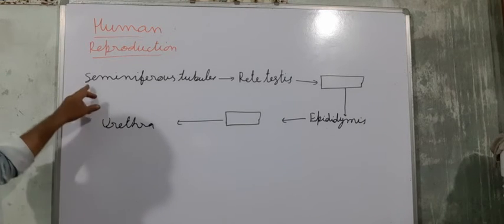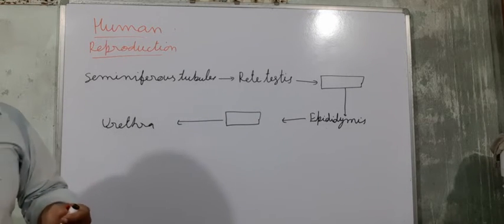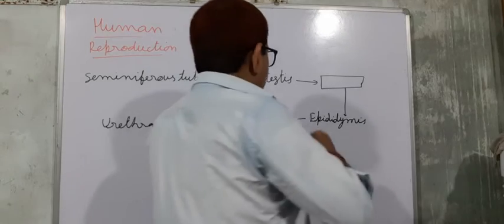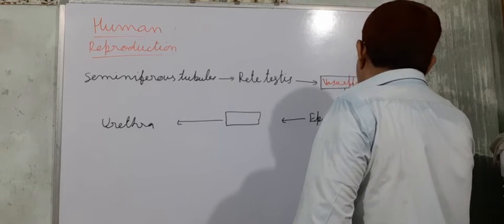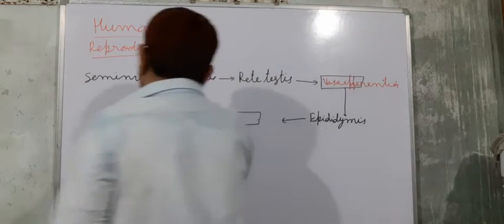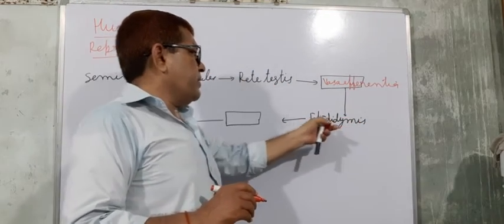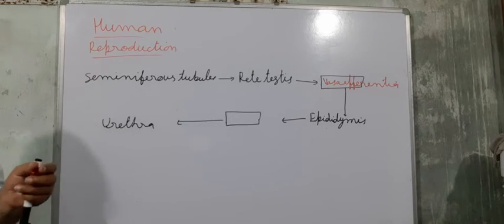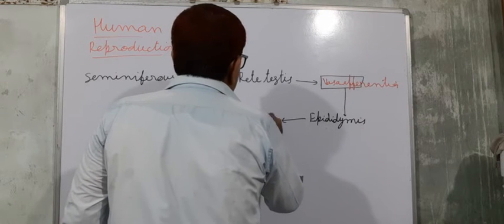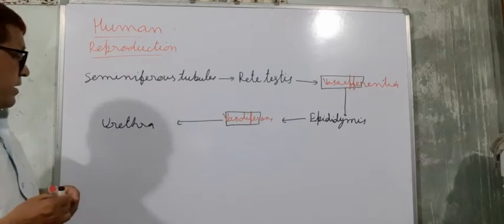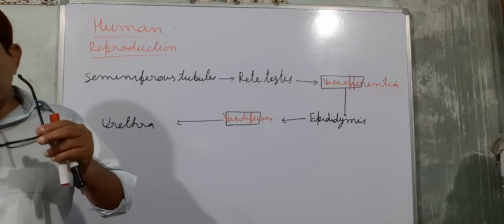So first, from the seminiferous tubules, sperms enter the rete testis, and from the rete testis into the vasa efferentia. From the vasa efferentia it goes to the epididymis, and from the epididymis it enters into the vas deferens, and from the vas deferens it enters into the urethra. So this is the path of sperm.